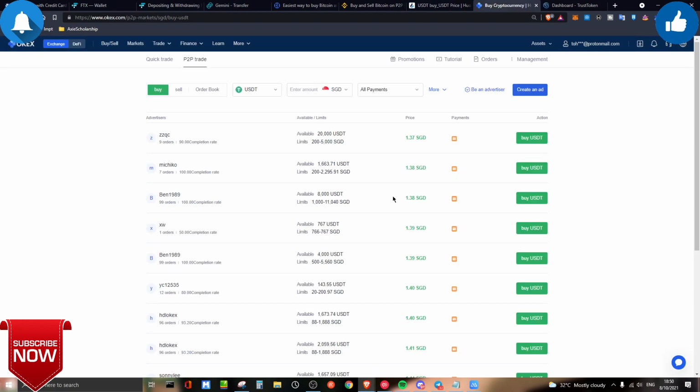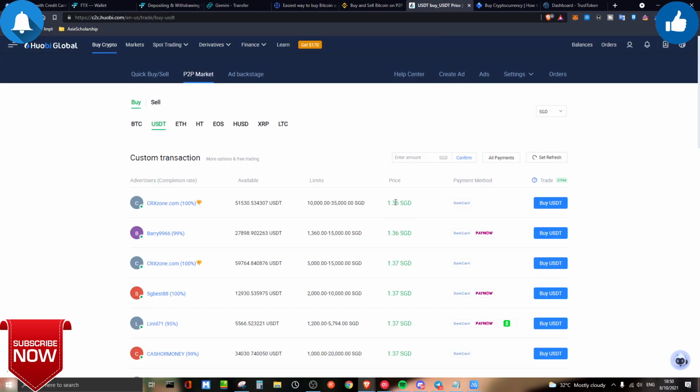And of course on OKX itself, they also provide peer-to-peer, but there's not much liquidity compared to Huobi. And of course some people might say Huobi is sketchy. I believe that it is sketchy because 50% of those buyers who are buying cryptocurrency from the user do not know that they're getting scammed.